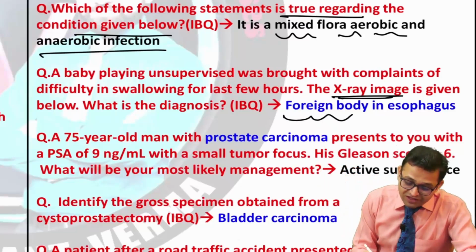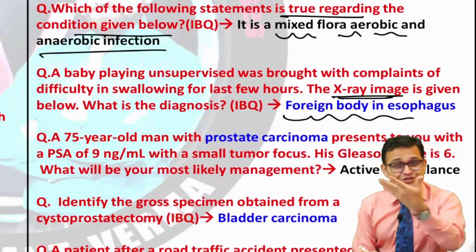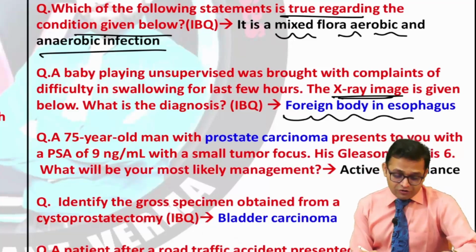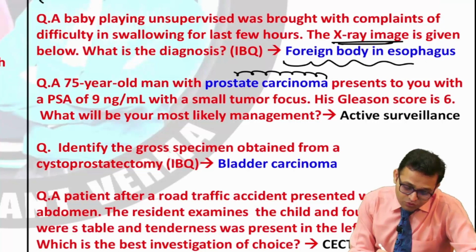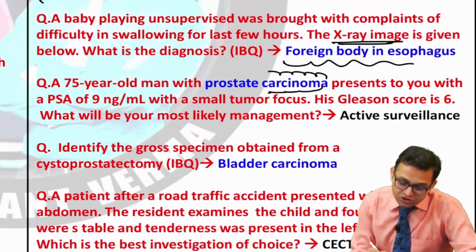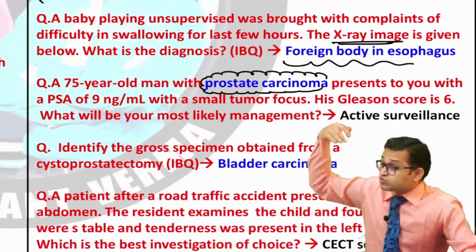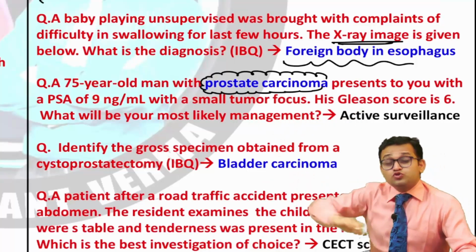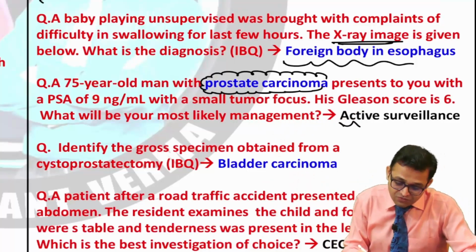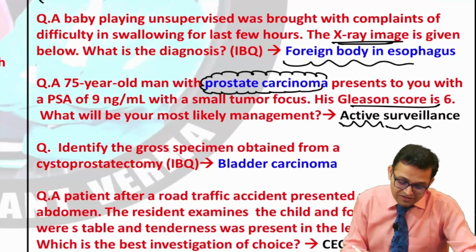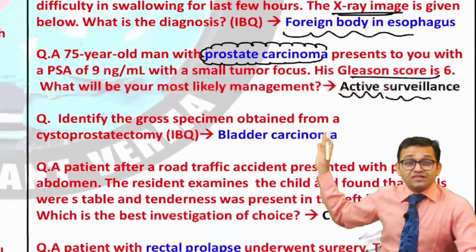Yes, the foreign body in the esophagus, how will it appear? This topic we discussed already in anatomy. Now as I was saying, prostate carcinoma is always an important topic. It had been asked in your NEET PG 2022, and this is 2021. So one question is sure from the prostate. Yes, there was our Gleason score 6, and the most likely management was active surveillance.